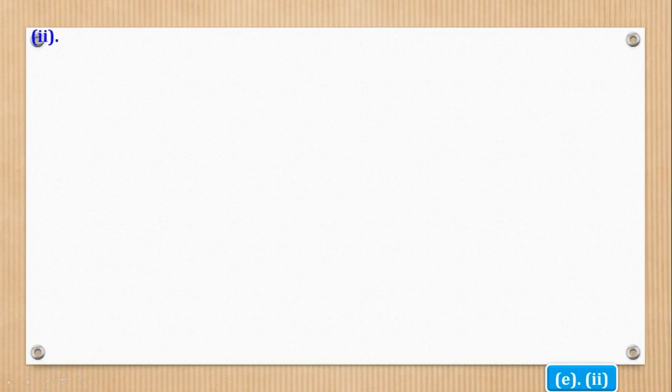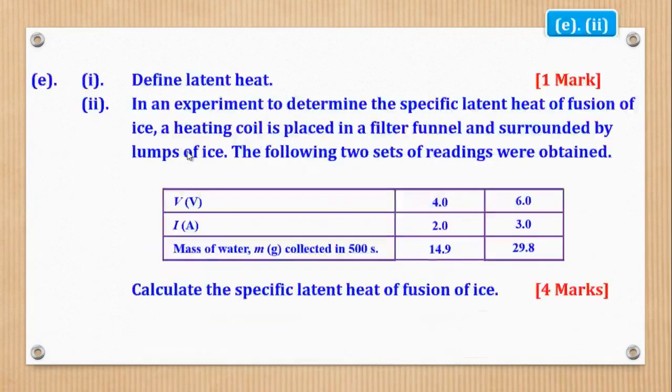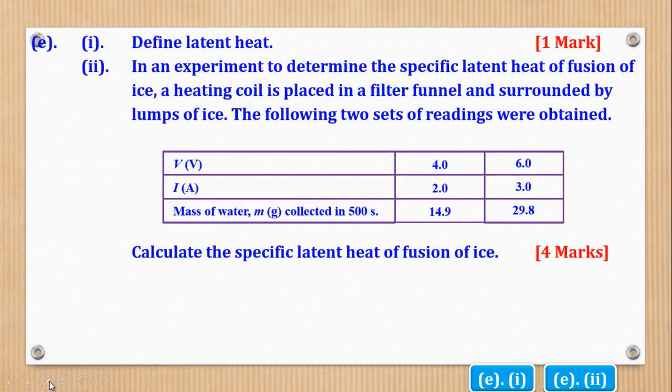What about E Roman 2? E Roman 2 says, in an experiment to determine the specific latent heat of fusion of ice, a heating coil is placed in a filter funnel and surrounded by lumps of ice. The following 2 sets of readings were obtained. Calculate the specific latent heat of fusion of ice.